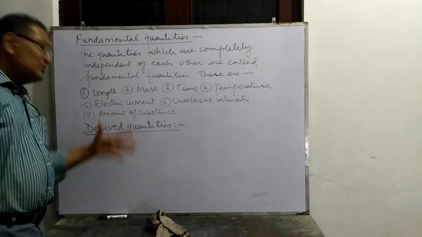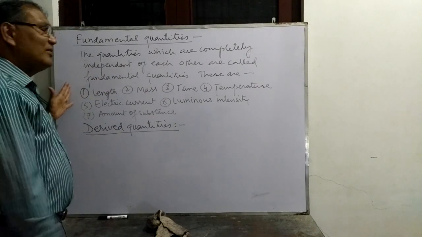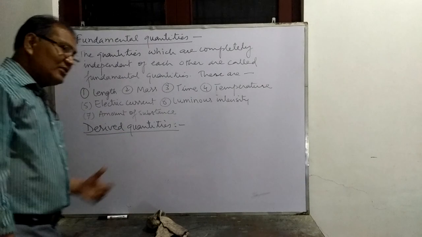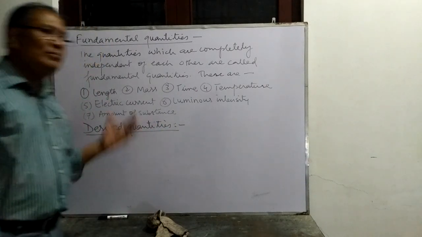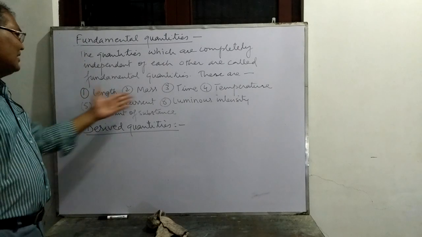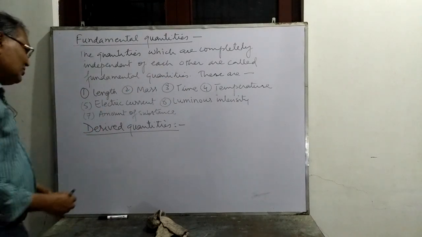There are quantities which depend on these fundamental quantities, and these quantities are called derived quantities. So we can say derived quantities are those quantities which can be expressed in terms of fundamental quantities of length, mass, time, temperature, electric current, luminous intensity and amount of substance.